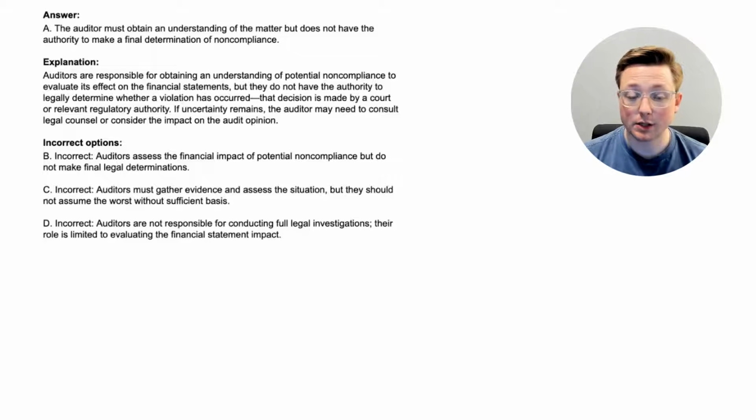Option B was incorrect because auditors assess the financial impact of potential noncompliance, but do not make final legal determinations, and we just said that. Option C was incorrect because auditors must gather evidence and assess the situation, but they should not assume the worst without sufficient basis. And that goes with professional skepticism. Professional skepticism is about having a questioning mind, but it's not about automatically assuming people are lying or that fraud is definitely happening or that the worst case scenario is going to happen. It's just being aware and questioning things and making sure that they seem correct.